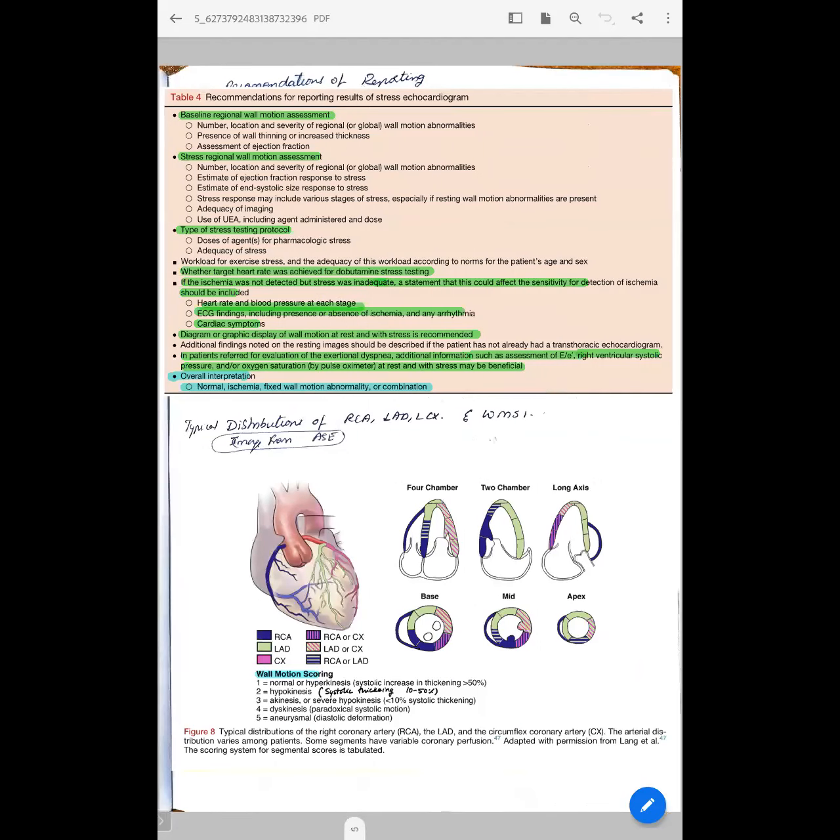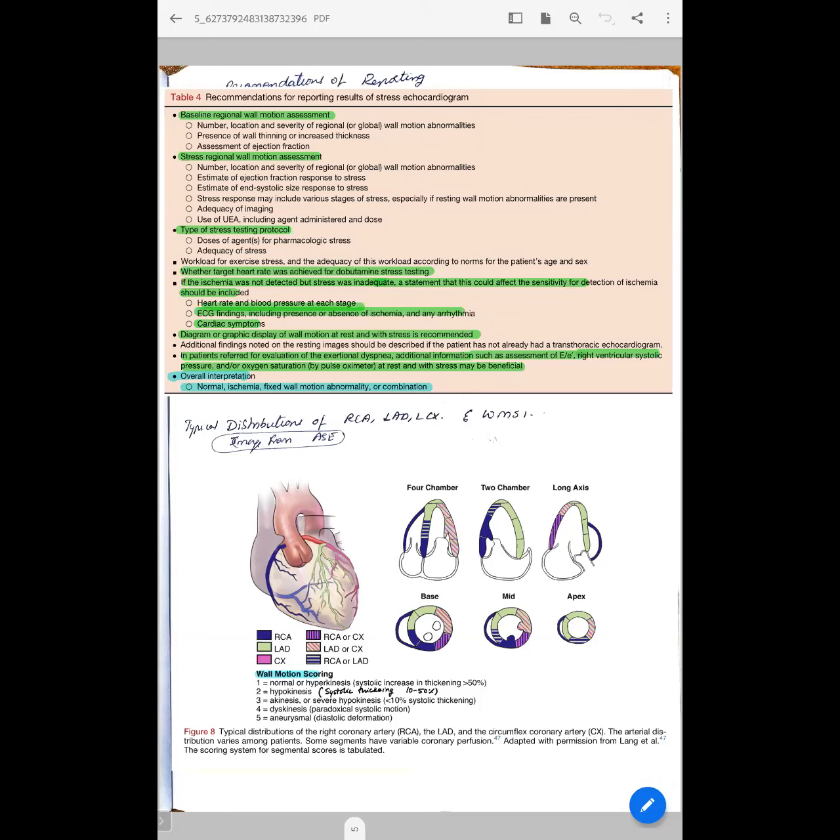Coming to the recommendations, how do you report this stress echocardiogram? You should make note of the baseline RWMA, whether there is any stress induced RWMA, and what type of stress protocol was used. Generally this topic is DSE, so you should mention that about DSE, and what the heart rate changes are.